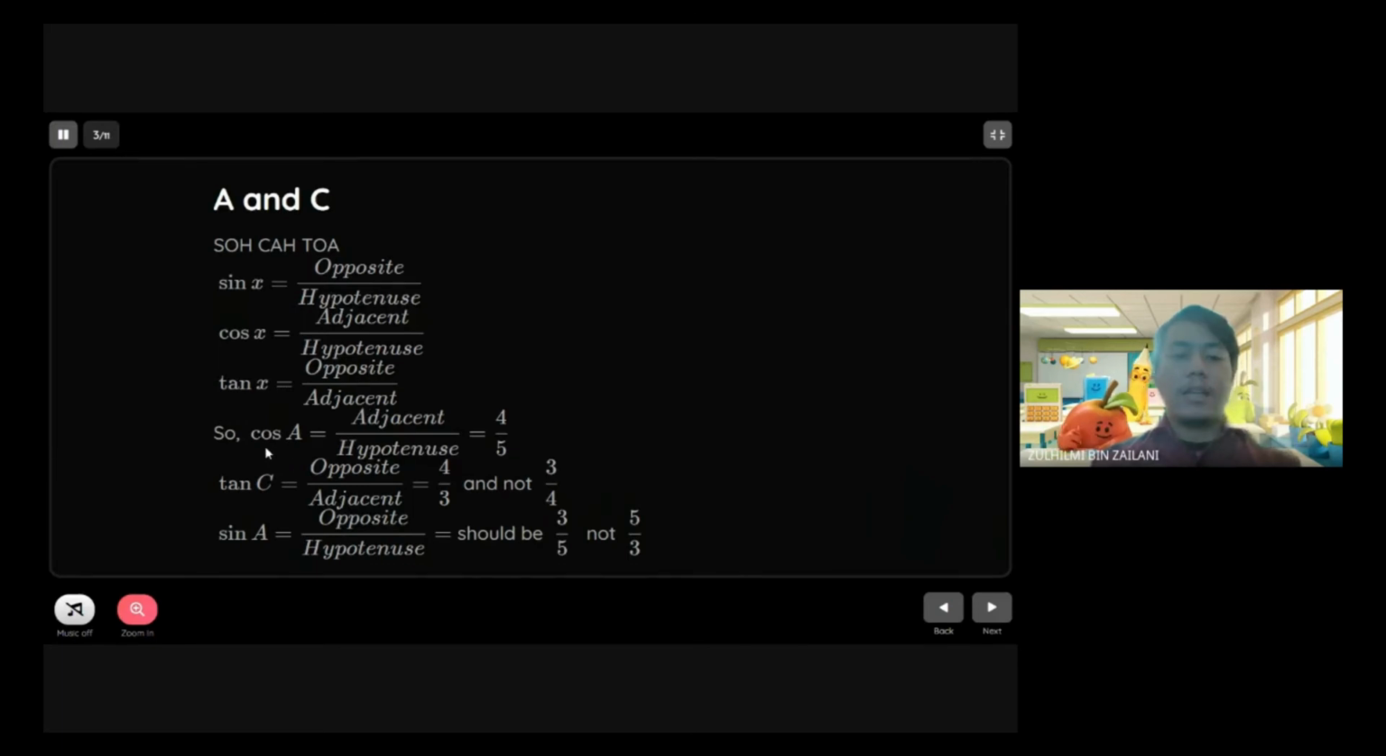So from answer A, we need to use the cos equation, so we get 4/5. 4 for the adjacent, 5 for the hypotenuse. For answer C, it is the tangent, so we need to use opposite for 4, adjacent for the 3. It's not 3/4 because that is the opposite answer, because 3 is for the adjacent and not for the opposite.